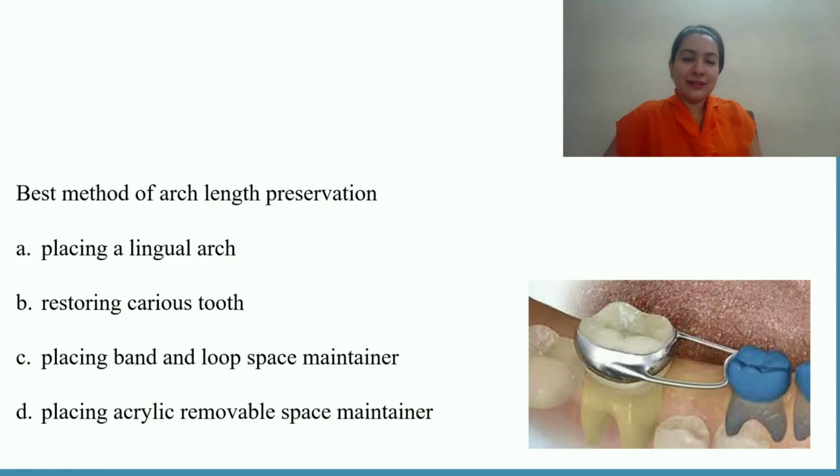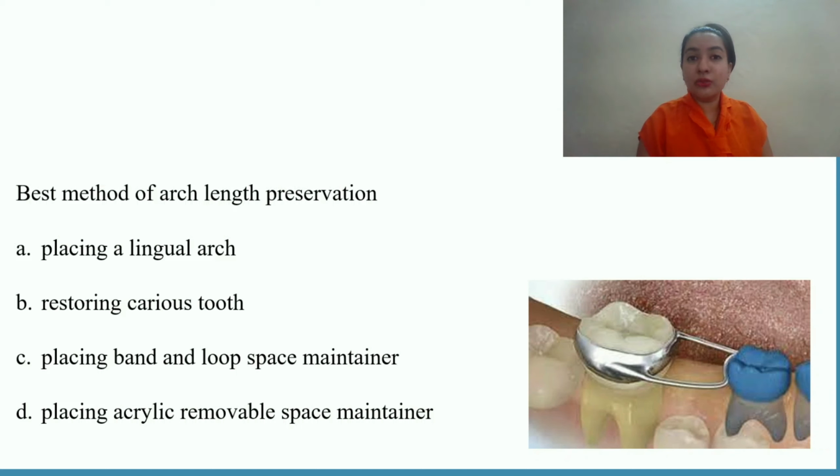Now these are long procedures which have to be done in the patient. So what is the question? Now the same thing has happened again. All 4 options are correct. All are methods of arch length preservation. So how do you rule out? You go back to the question and reread it. What is the question? The best method. If we do not read the word best, all 4 of them are methods of arch length preservation.